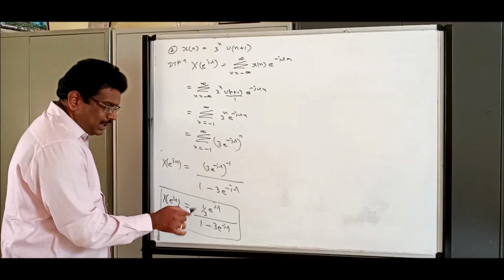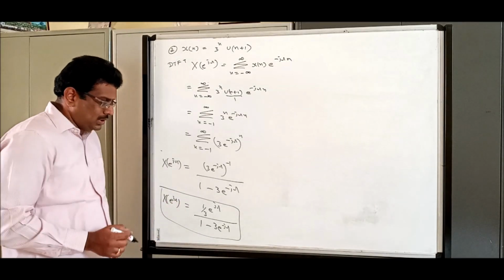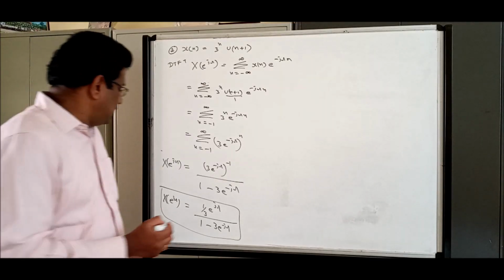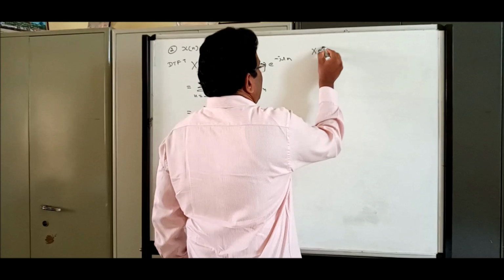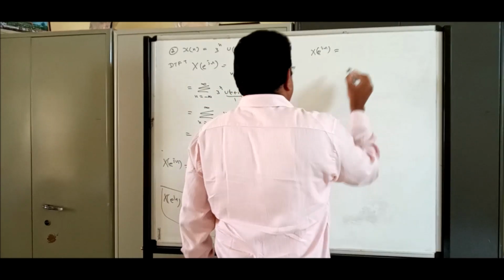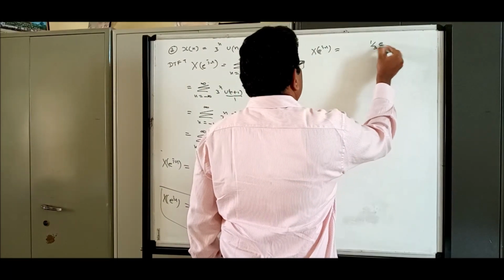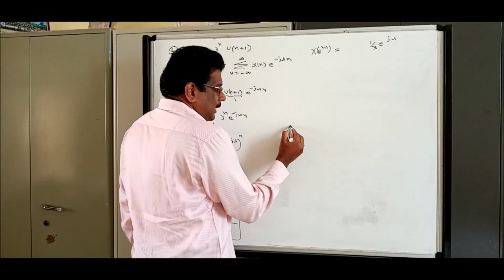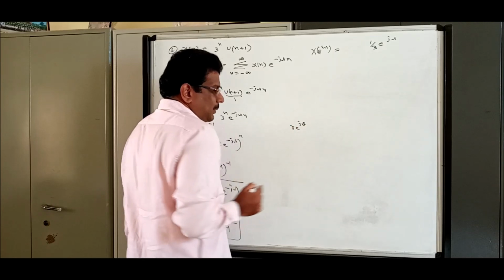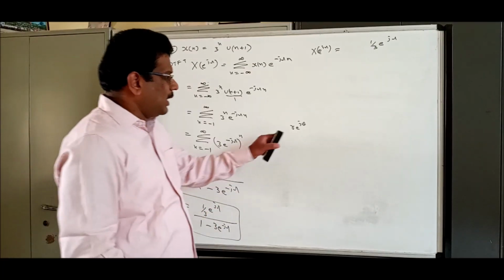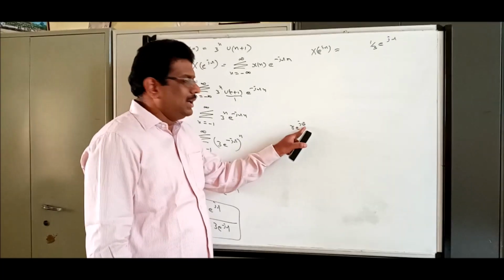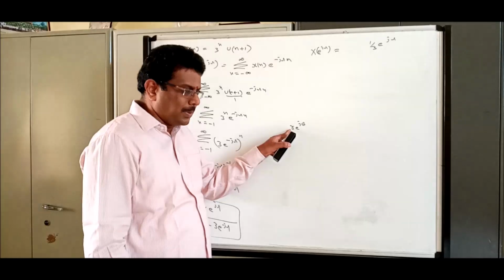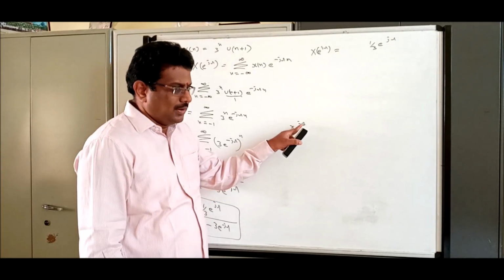Now let us find the magnitude and angle for this particular term. Please do remember, when I write this particular X of e power j omega, with numerator 1 by 3 e power j omega, the perfect format is r e power j theta, where r is the magnitude and theta is the angle. I am recalling: r e power j theta, r is magnitude, theta is phase angle.